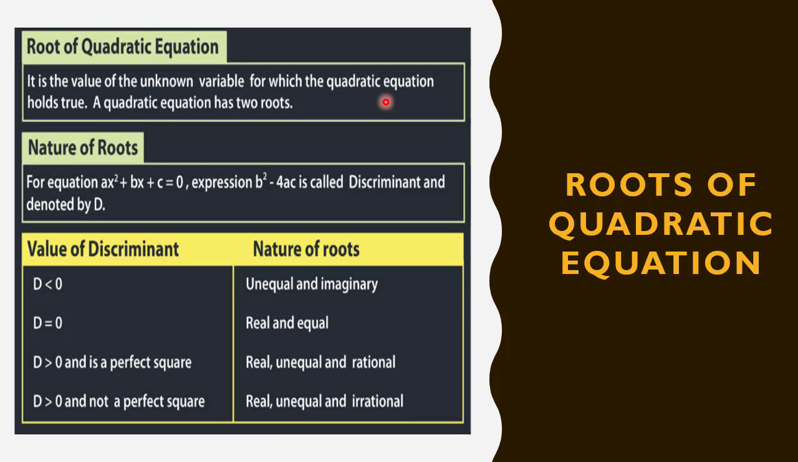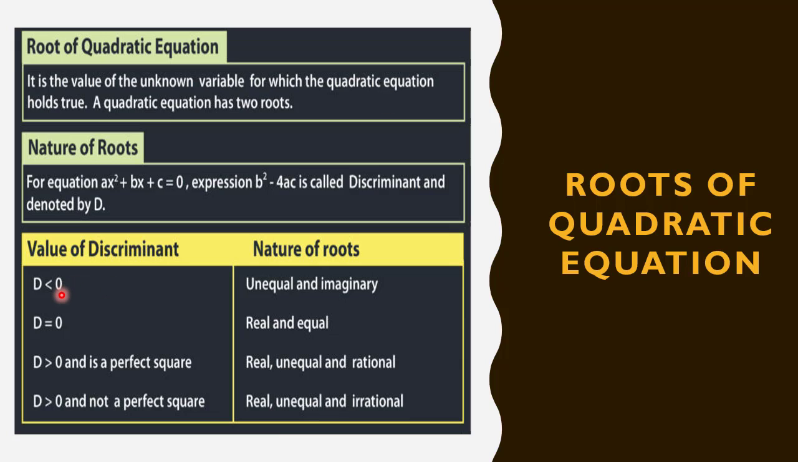The degree is 2 in a quadratic equation, so it has two roots. And the nature of these roots is described by using the discriminant. The discriminant is an expression b square minus 4ac, which is equal to a number, and this number tells us about the nature of the roots of the quadratic equation.